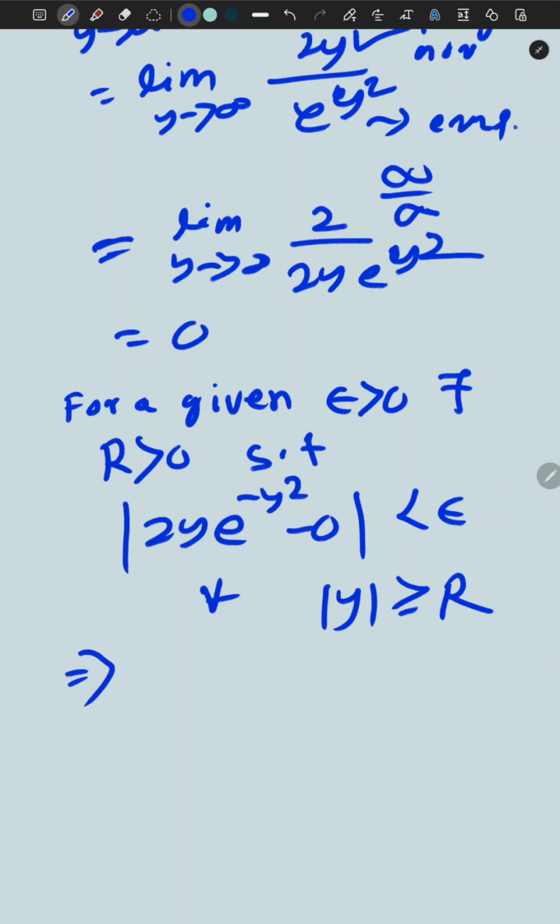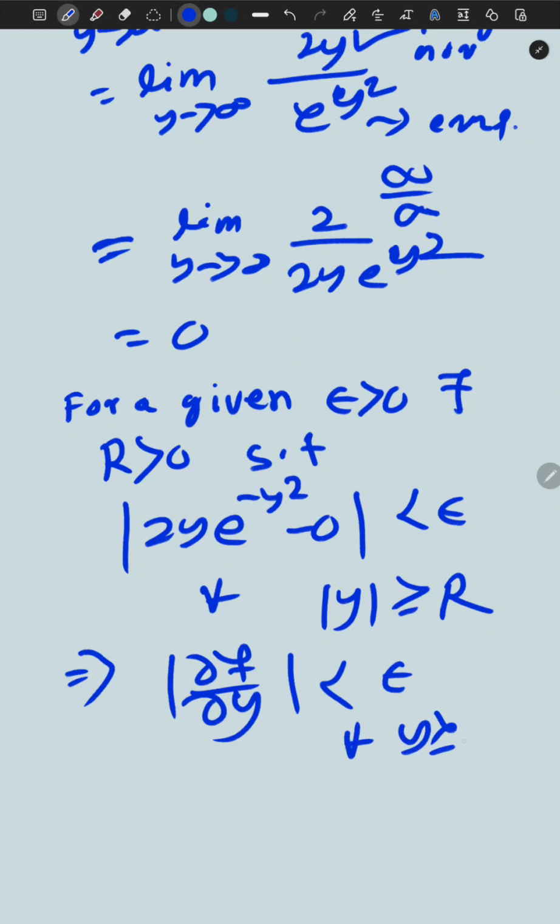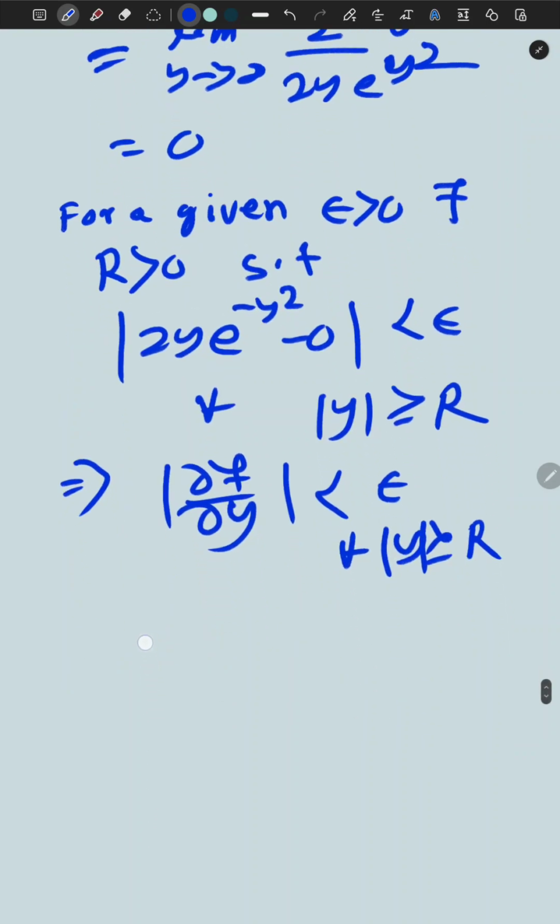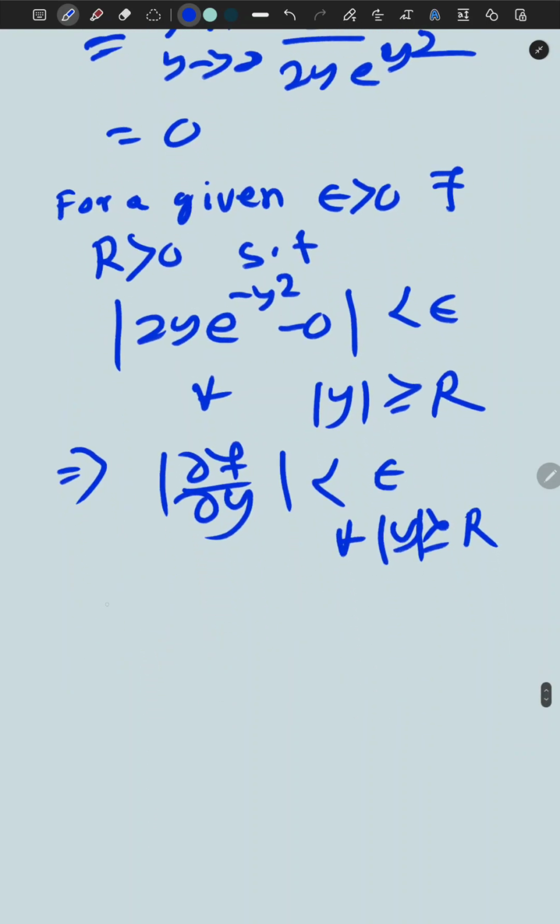So we are getting that |del f by del y| < epsilon for all |y| >= R. We do not know what happens inside the interval, but we know that outside the interval it is bounded by this epsilon.